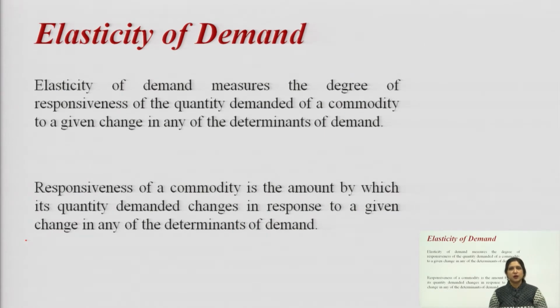With the help of elasticity of demand, we are able to calculate the impact of these determinants on demand, by how much percentage demand will increase or decrease due to change in any of the determinants. As it is written here also, responsiveness of a commodity is the amount by which its quantity demanded changes in response to a given change in any of the determinants of demand.